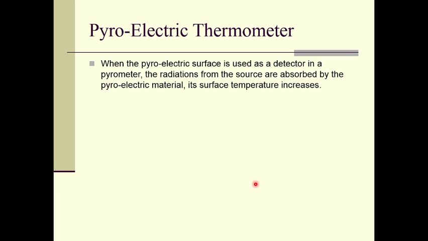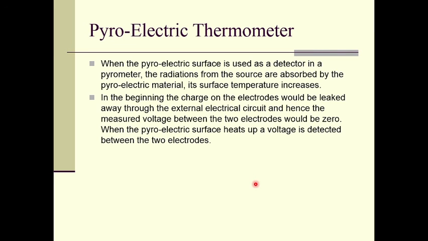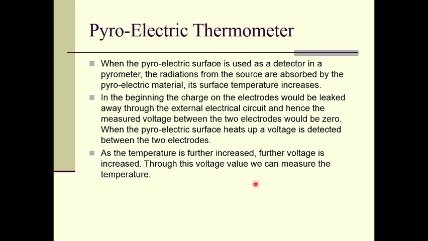So when the pyroelectric surface is used as a detector in the pyrometer, the radiation from the source is absorbed by the pyroelectric material, and its surface temperature increases, right. In the beginning the charge on the electrodes would be leaked away through the external electrical circuit, and hence the measured voltage between the two electrodes would be 0. When the pyroelectric surface heats up, a voltage is detected between the two electrodes, right. As the temperature is further increased, the voltage increases further. Through this voltage value the temperature can be measured, right. So this is the working of the pyroelectric thermometer.